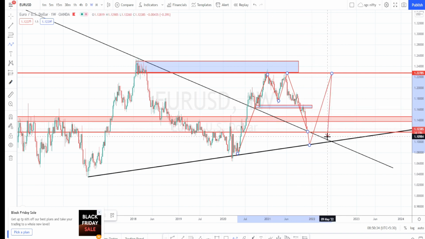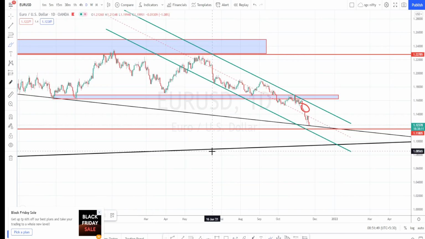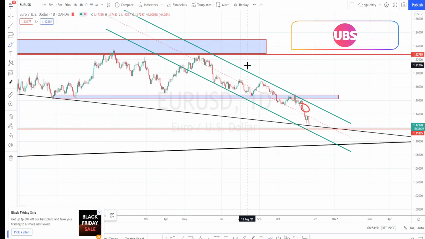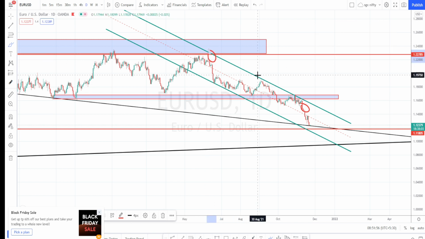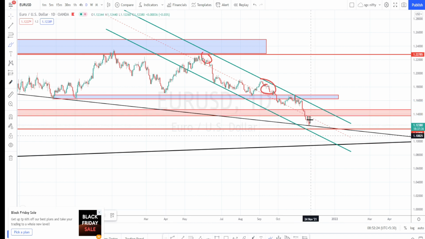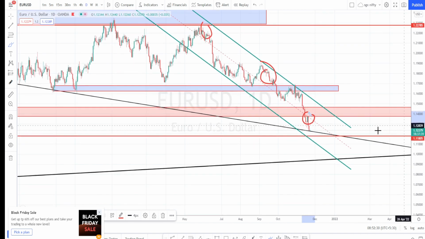Let us do the analysis in the daily time frame. I am in the daily time frame in EUR/USD. Here, as I had mentioned earlier, it was moving in a very nice channel pattern, and the bottommost support was also very well respected. Presently we can clearly notice that it is in a very strong downtrend. It has also broken this support level over here, and presently it is taking support on the dynamic support from the weekly time frame, this black color diagonal line.